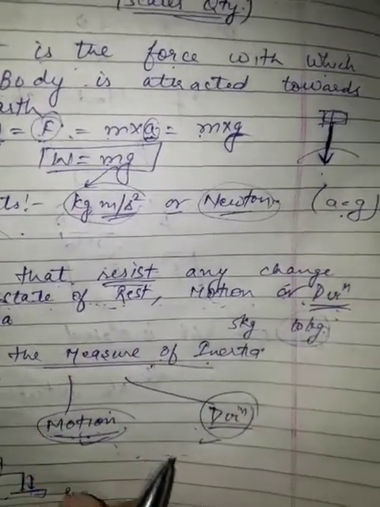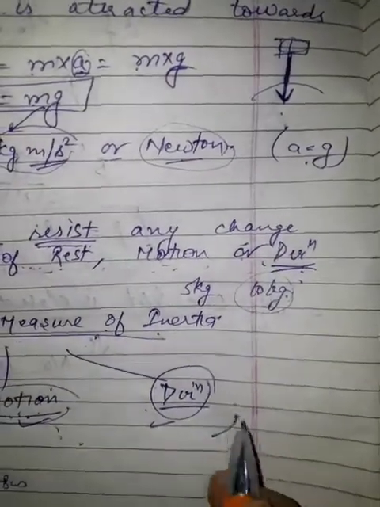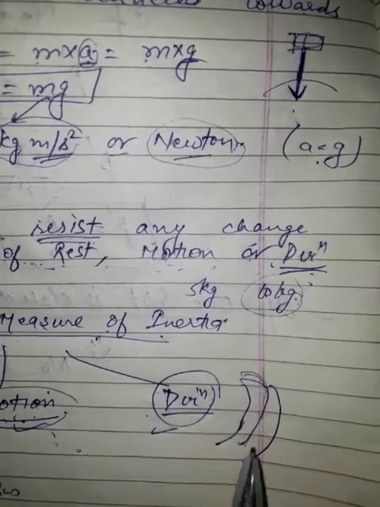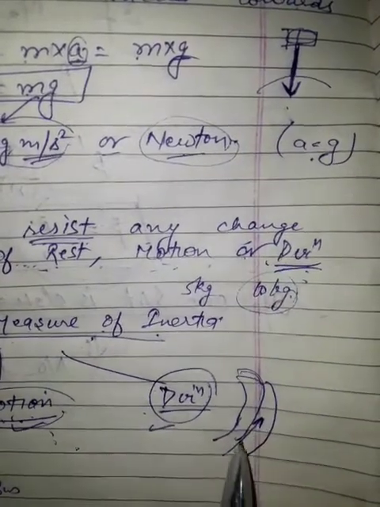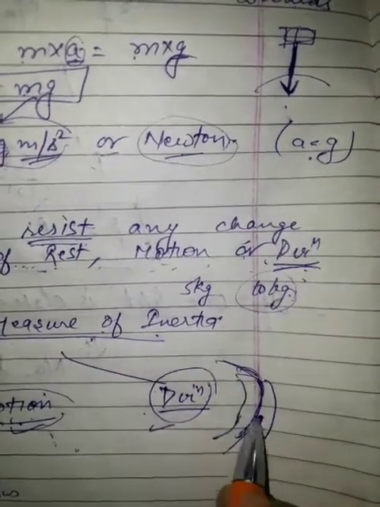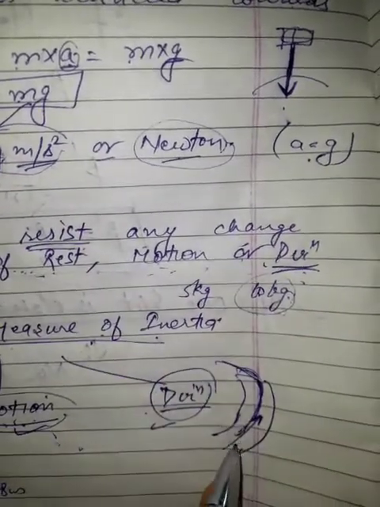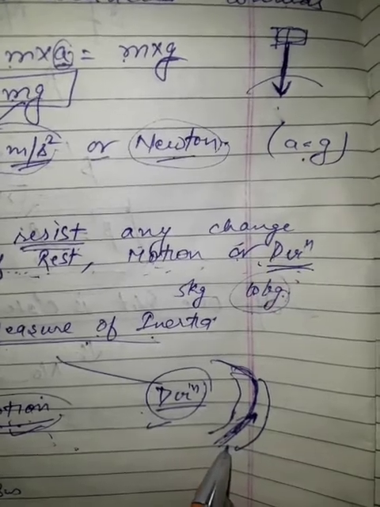Inertia of direction. A body wants to remain in the same direction where it goes. Now suppose you are in a bus and the bus takes a sharp turn this way. Earlier your direction, the bus was going like this. So what was your direction? This was your direction. When the bus takes a sharp turn on a valley or a hill, what happens? You fall outwards. You go like this. Why is it? Because your body still wants to remain in the same direction which it earlier had. So there are three kinds of inertia.